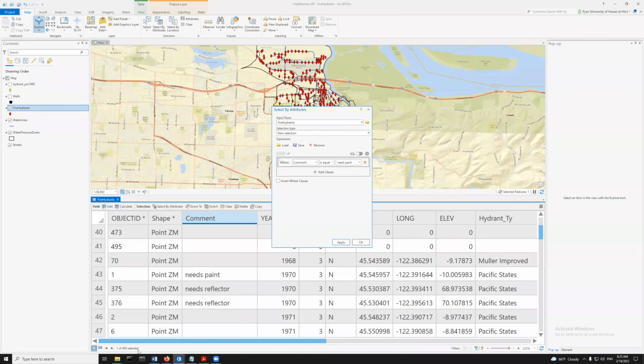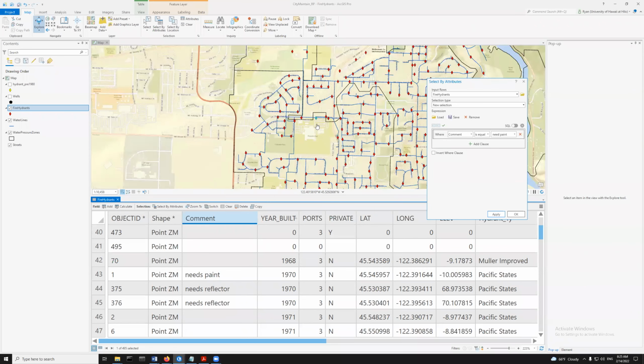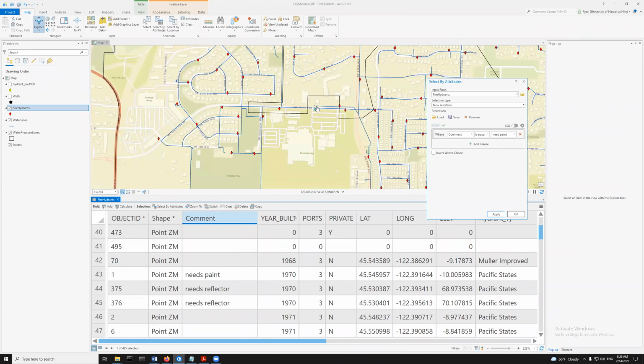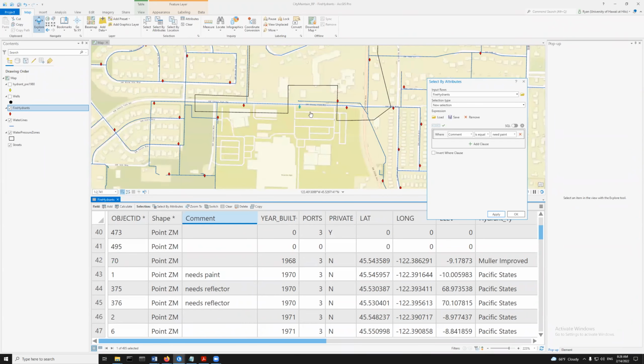Look, it says 1 out of 495 were selected. And where is that? It's over here, right? This guy, need paint. Now, if I'm not paying attention, and that was the first selection I did, and I'm in charge of painting all the fire hydrants, I'm going to paint this one, and then I'm going to take a break because I'm done for the day, because I took care of all the fire hydrants that need to be painted, right?